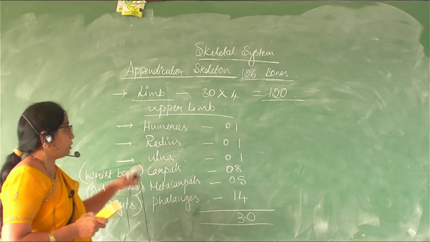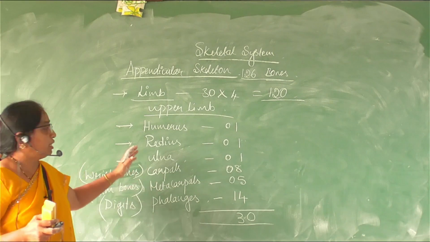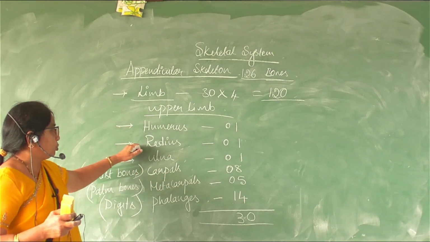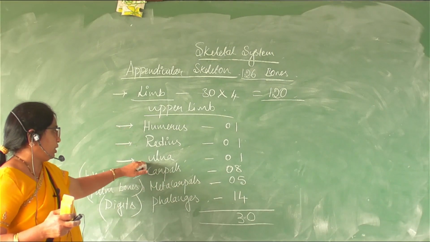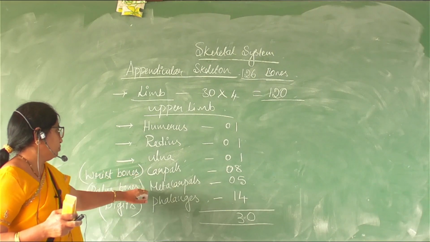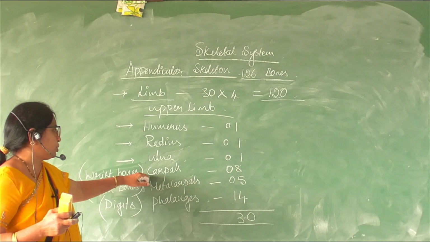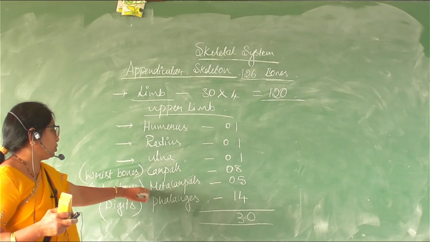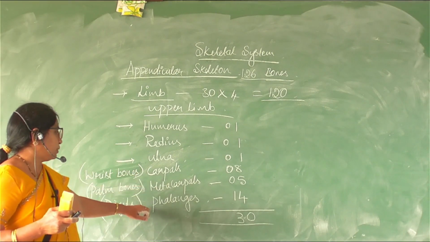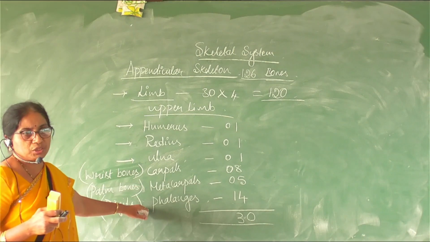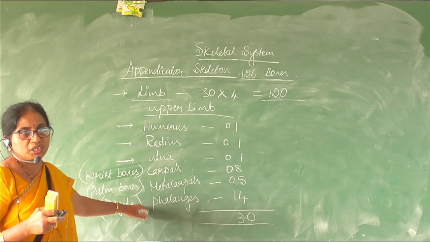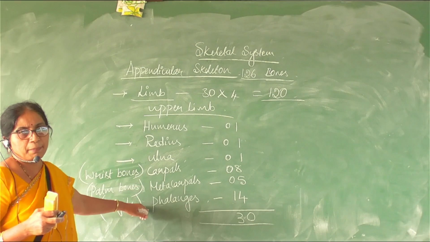This is the upper limb. We have two upper limbs, so two humerus, two radius, two ulna, 16 carpals, 10 metacarpals and 28 phalanges. Total of 60 bones from the upper limb.